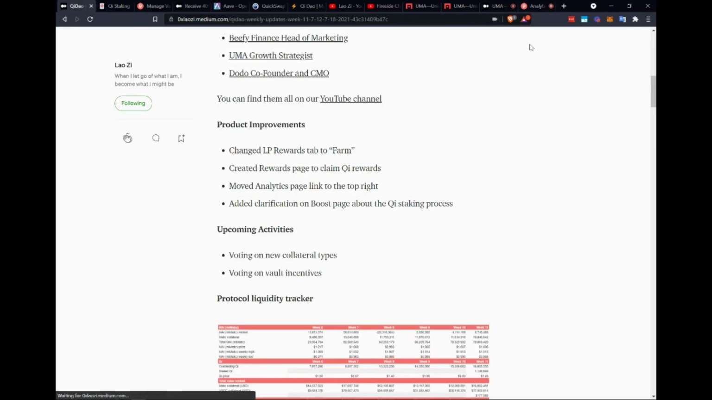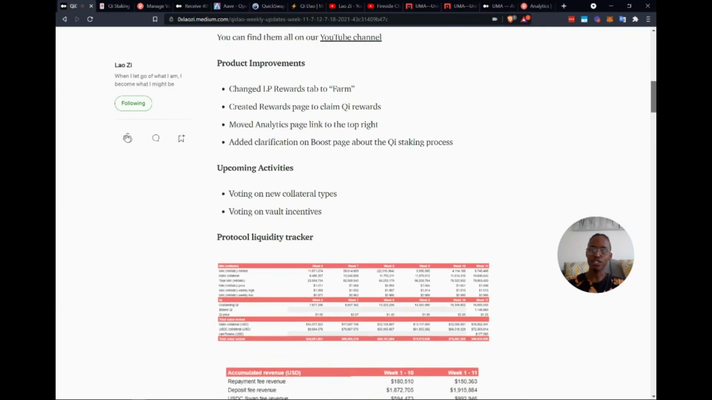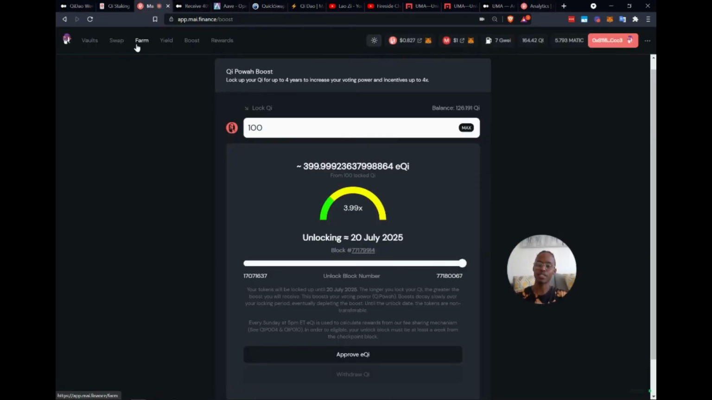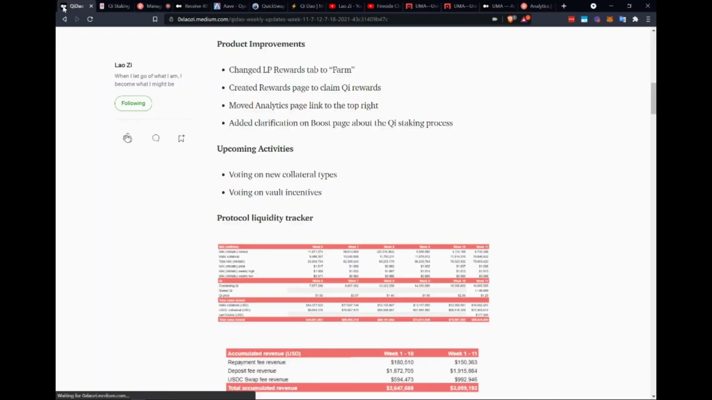Okay, cool. What is next? So there's been some product improvements. So basically, this is the app itself, and they basically changed a few things. One of them being the LP rewards tab to farm. So if you go on here, instead it says farm, okay, right here.